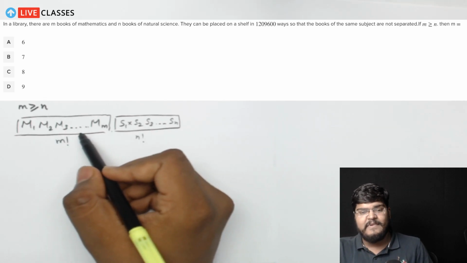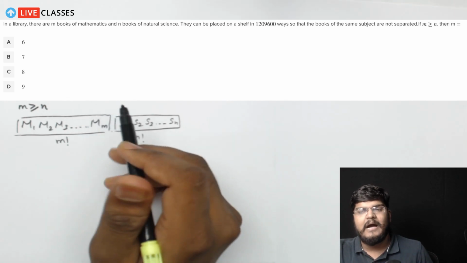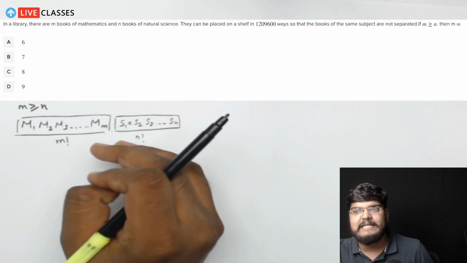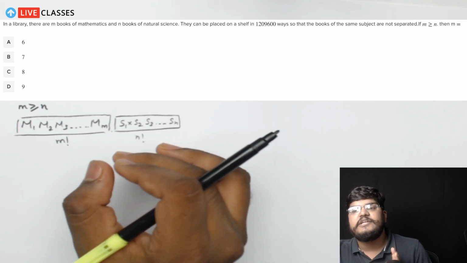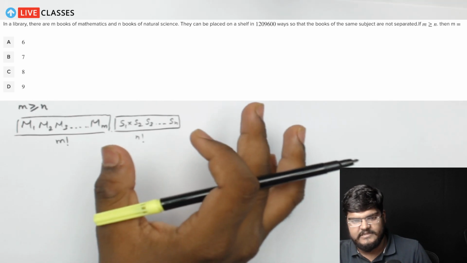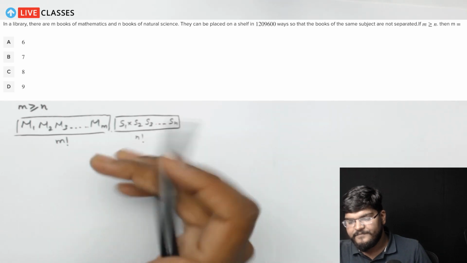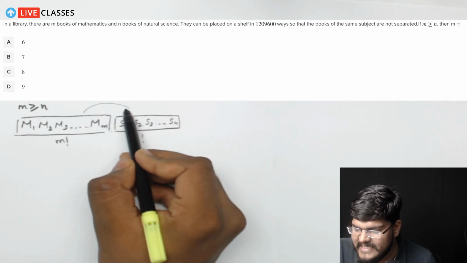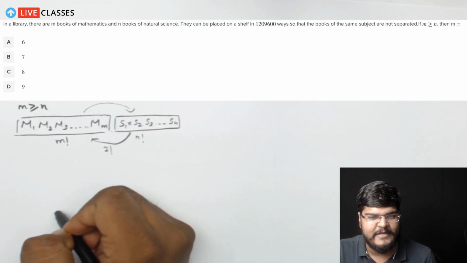Why? Because इनमें आपस में अरेंजमेंट होना पॉसिबल है. ये कहीं नहीं लिखा गया है कि इन बुक्स को आपस में अरेंज नहीं किया जा सकता. इन बुक्स को आपस में अरेंज किया जा सकता है provided the books of the same subject are never separated. ओके, ये जो बुक्स आप ले रहे हैं सेम सब्जेक्ट की, these should not be separated from each other. यानी मैथ की बुक सिर्फ मैथ के साथ रहेगी, साइंस की बुक सिर्फ साइंस के साथ रहेगी. ओके, सो ये आ गए हमारे पास में m factorial into n factorial ways, but at the same time these can interchange positions, right? And since these can interchange position, we have another 2 factorial over here.